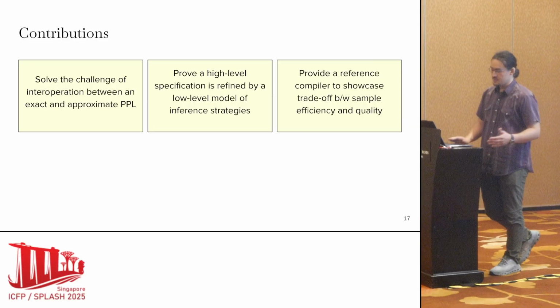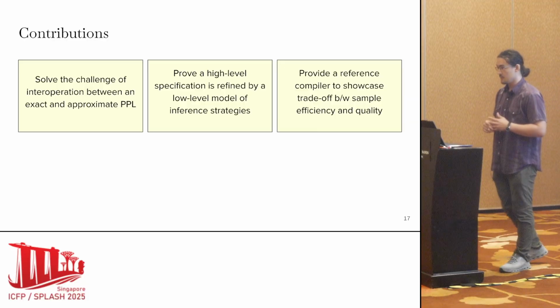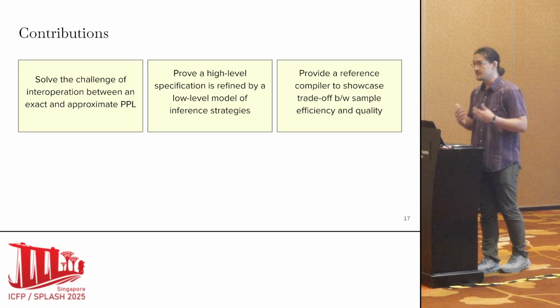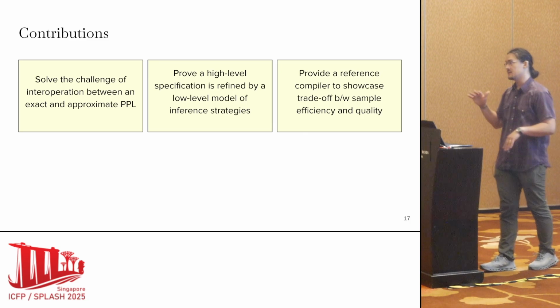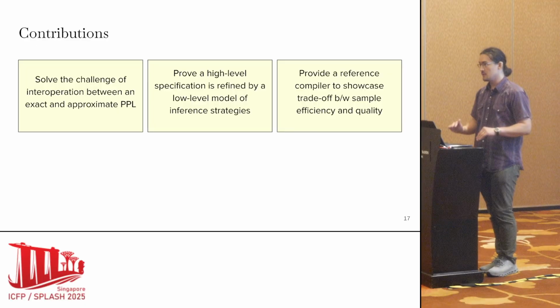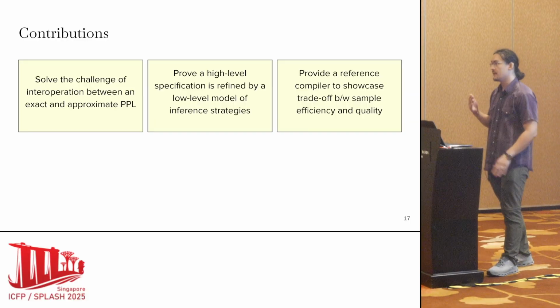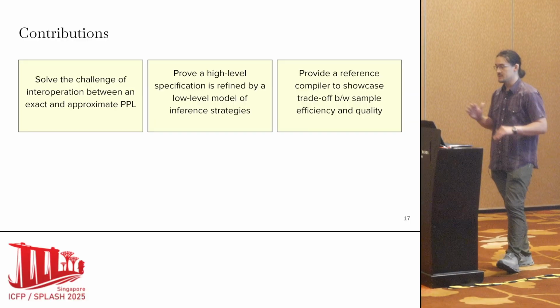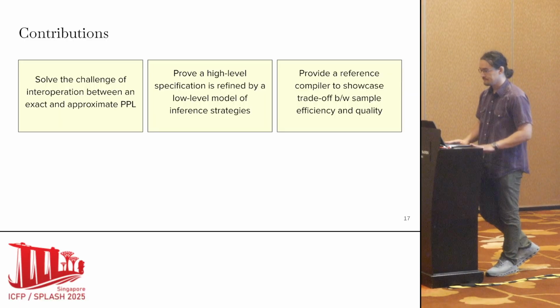Our contributions are that we solve this challenge of interoperation between an exact and an approximate probabilistic programming language. We prove this sound by providing a high-level specification and showing that it is soundly refined by a low-level model that denotes the particular inference strategies. And we also provide a reference implementation to showcase this trade-off between sample efficiency and sample quality.